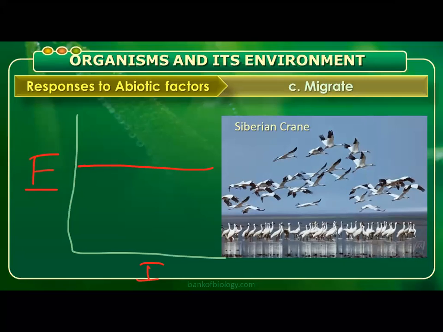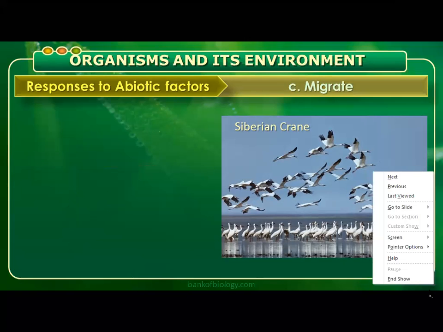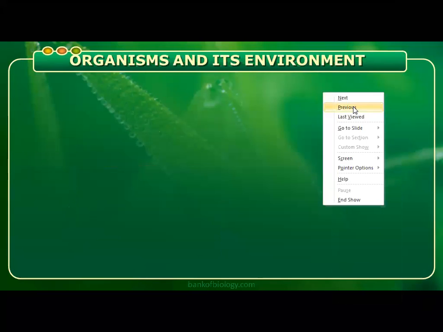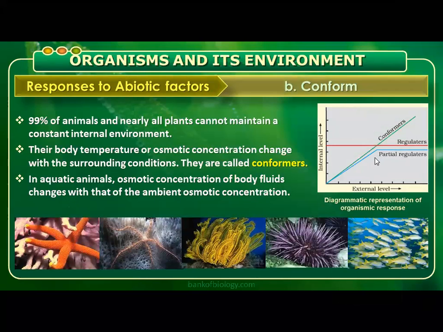Next, we just talked about conformers, where along with the external level, the internal level changes. Now the partial regulators, up to a certain period of time, allow the temperature to change, and then after that they maintain the body temperature constant. See that graph. The graph will come in the examination. See the graph, the blue line, partial regulator.